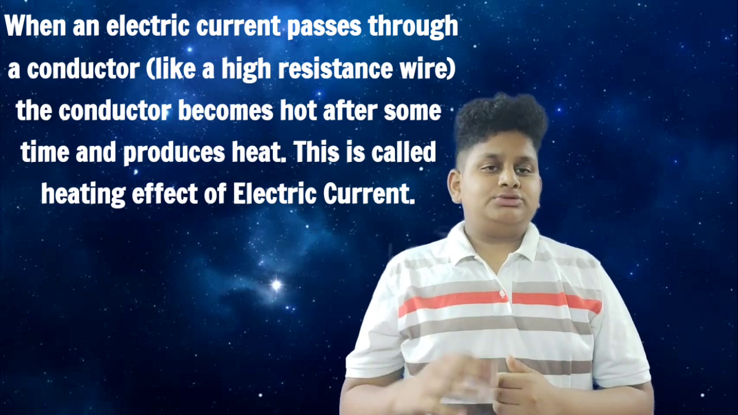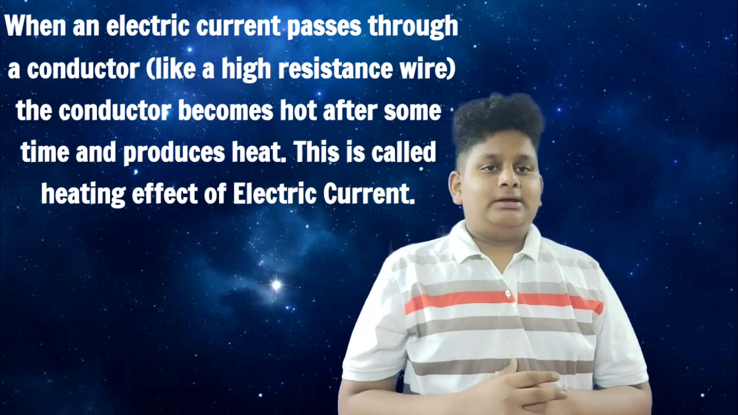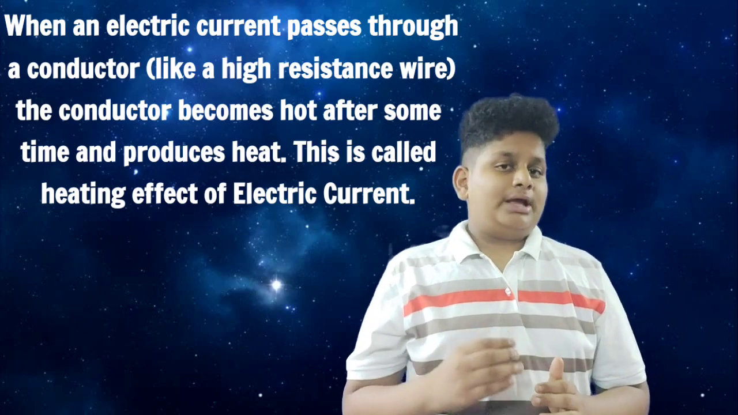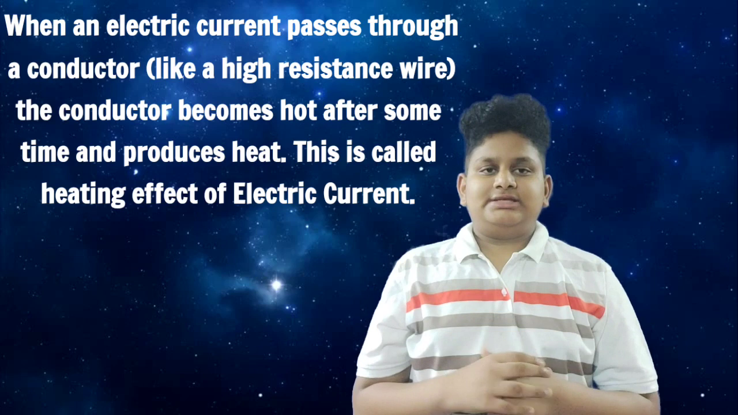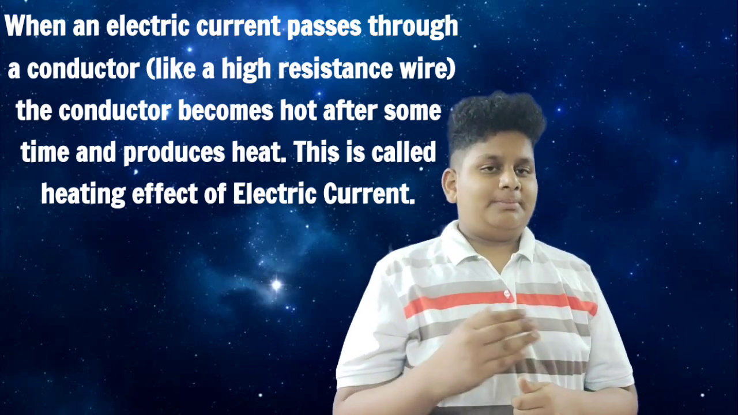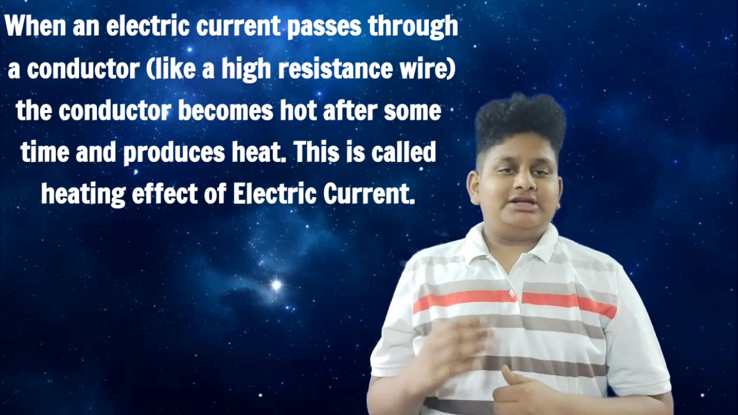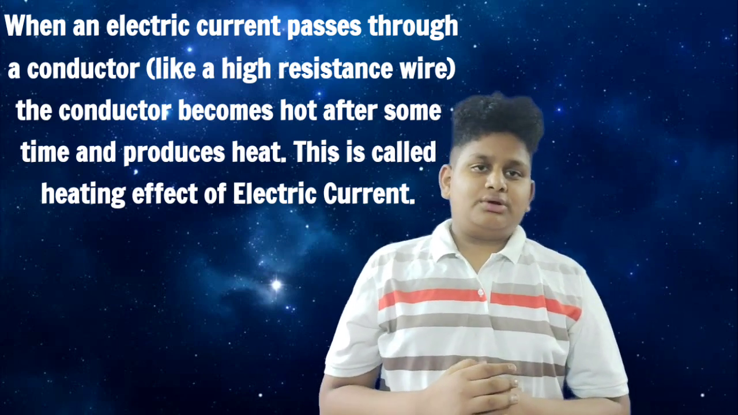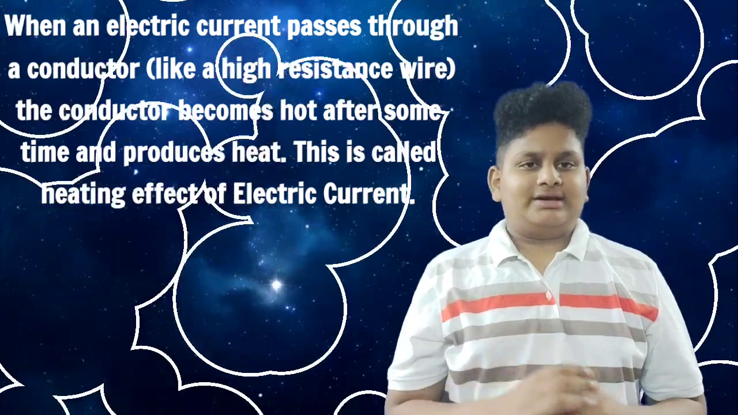When the current passes through a particular metallic wire, a particular part is heated up. This is known as electrical energy, or we can say that when the current is passing through a metallic wire, a part of the energy is converted into heat and it is heated up. This is known as the heating effect of electric current.